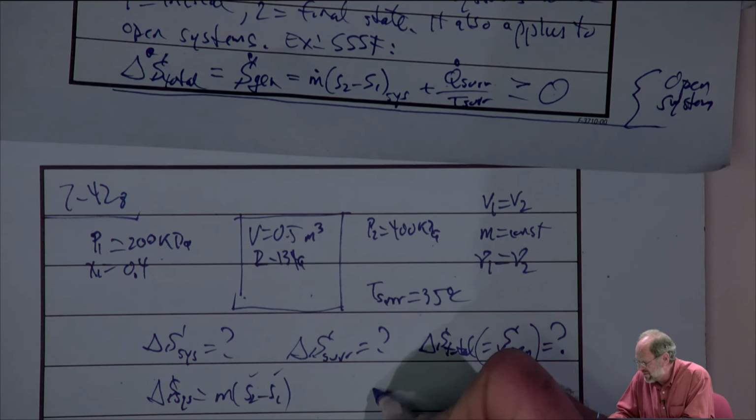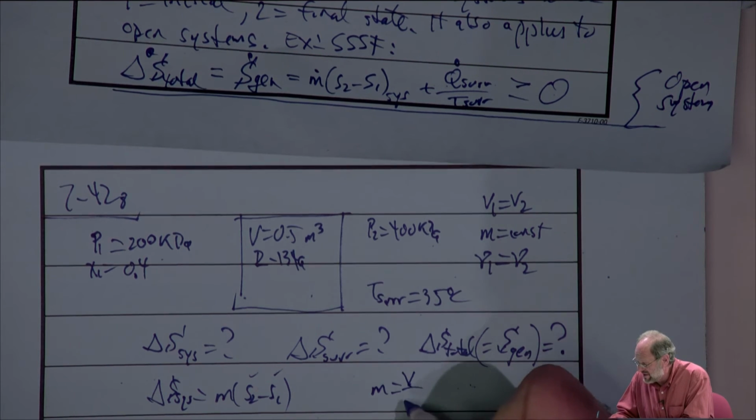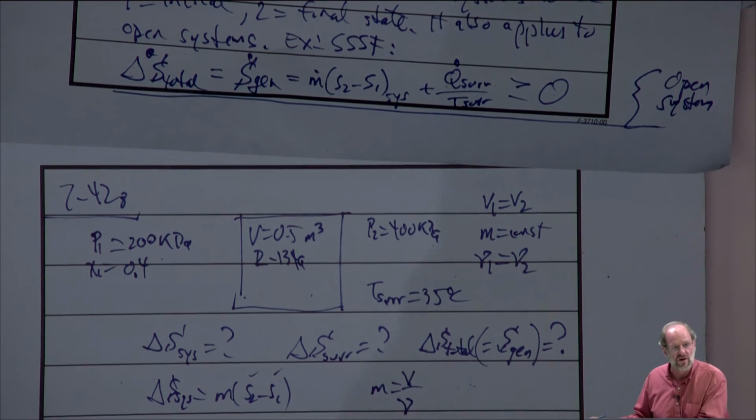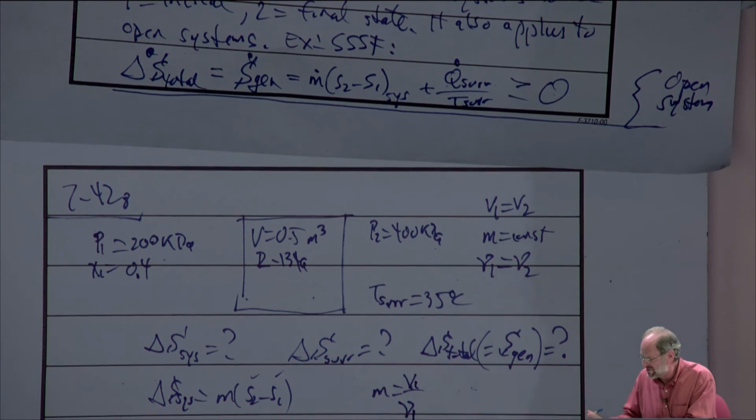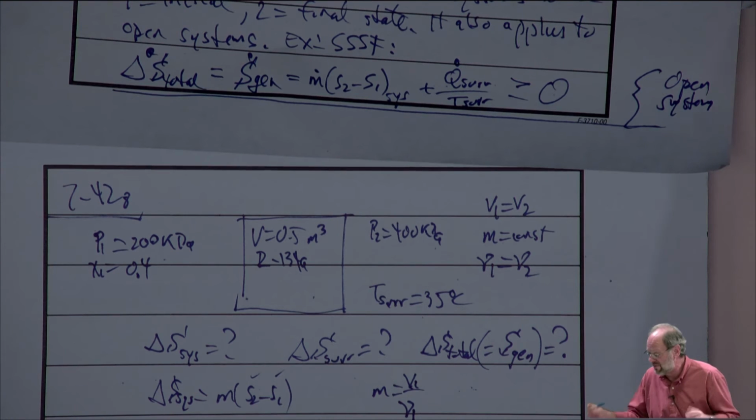What about the mass? Well, we've done this quite a few times. We know mass is just volume over specific volume. We're given the initial volume. We can use the initial properties to find the initial specific volume, so we can very easily find the mass. So yeah, we can find the mass of the system right away.